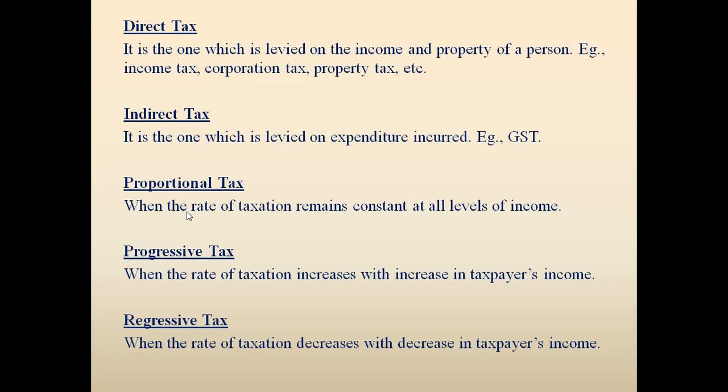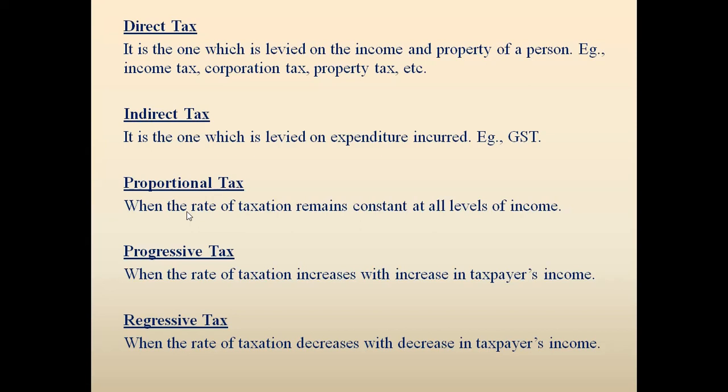Now the next, proportional tax. What is proportional tax? When the rate of taxation remains constant at all levels of income, it is known as the proportional tax. Let us say that your income is 10,000 and the tax rate is only 10%.